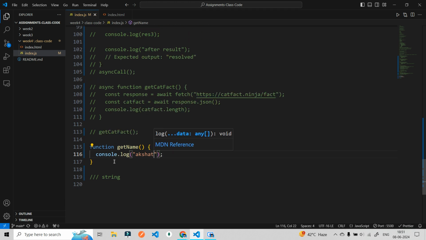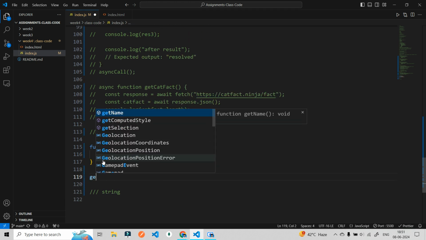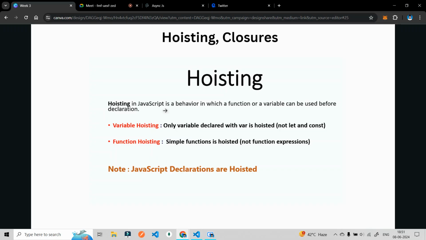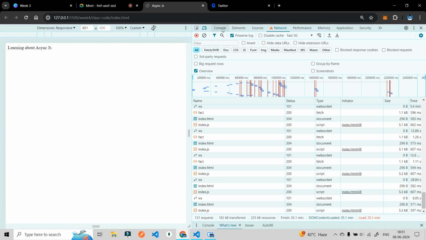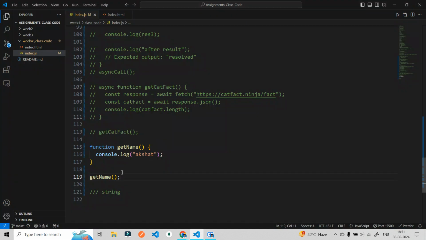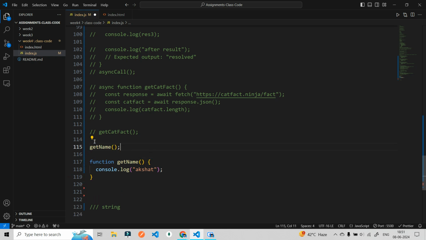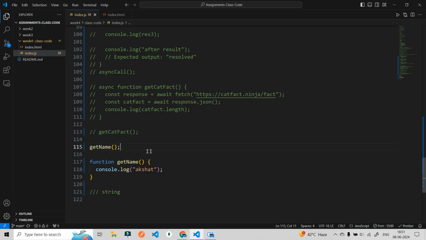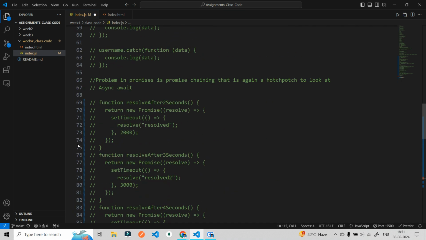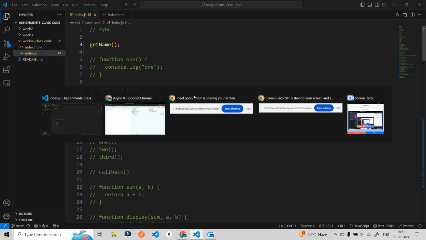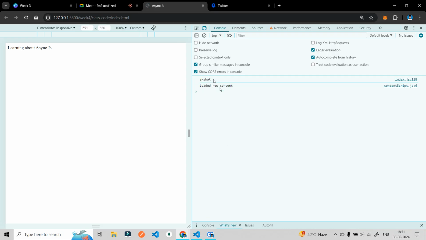Now if I call getName, I will of course get the result. If I go here, then of course I will get akshat on the console. But what if I call it before the function declaration? What if I do something like this? Will I get the result? Yes. What if I use this on the top of my code? Will I get akshat? Yes, I will get akshat.